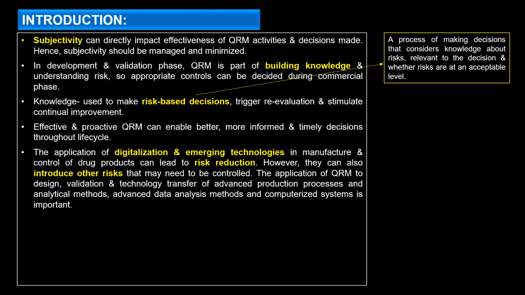The application of digitalization and emerging technologies in the manufacturing and control of drug products can lead to risk reduction. The guideline acknowledges that digitalization and new technologies can reduce risk in the manufacturing process, but at the same time can introduce other risks that may need to be controlled. So QRM needs to be applied during the design, validation and technology transfer of these advanced applications to have appropriate controls in place, and computerized systems are also important.